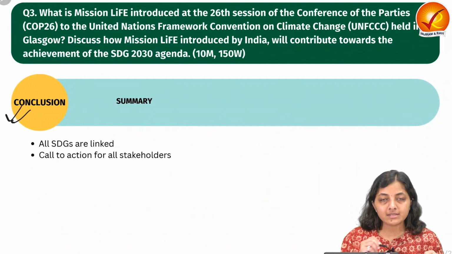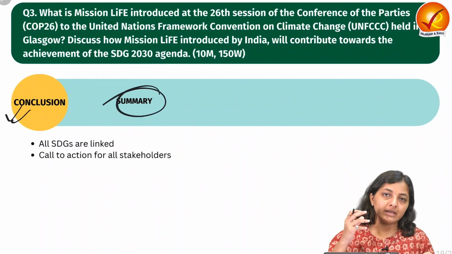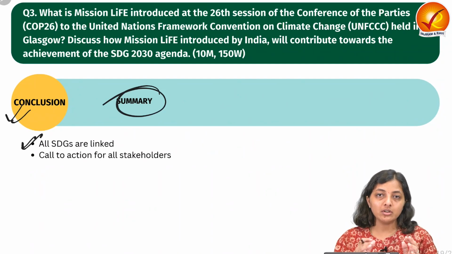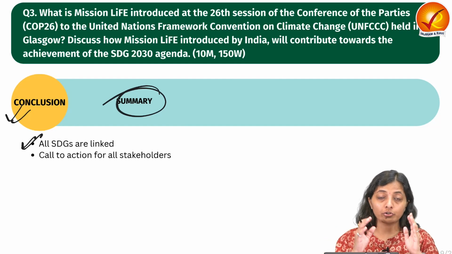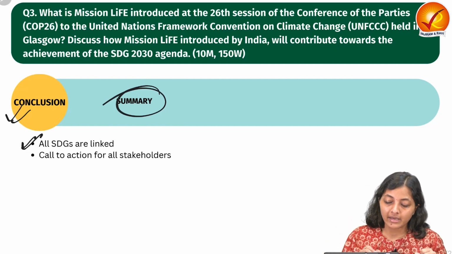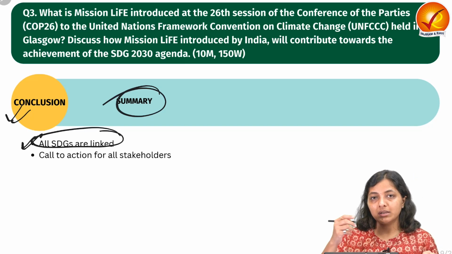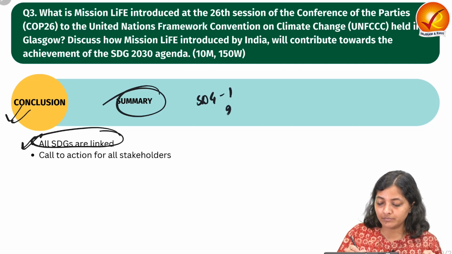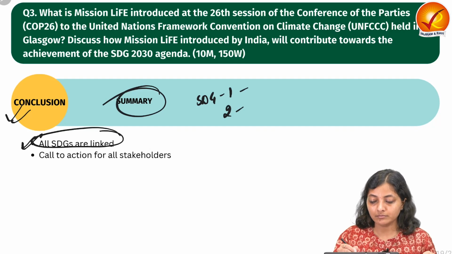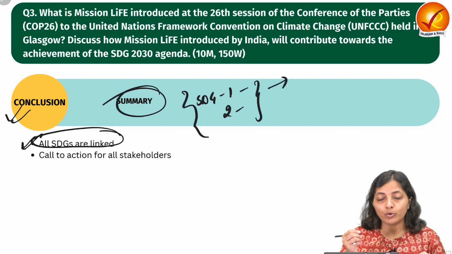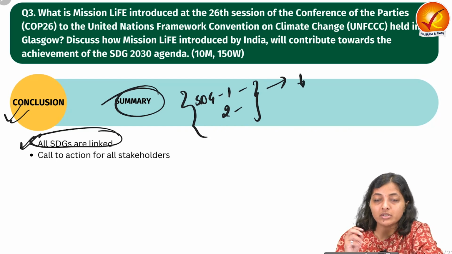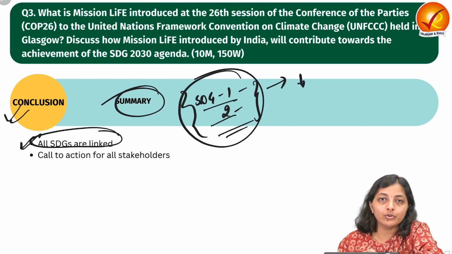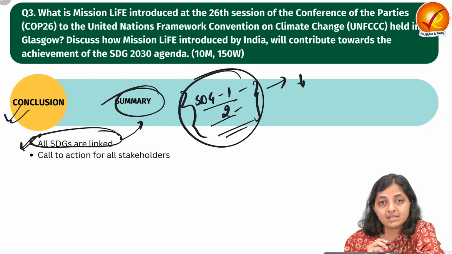So next is the conclusion. In conclusion, you can write a summary like this: the LiFE mission has the potential to contribute to a sustainable future, or to contribute to the fulfillment of the SDG goals. Indirectly or directly, all SDGs can be linked to the LiFE initiative, like SDG goal number 1 and 2, no poverty and zero hunger, would be fulfilled with the employment generation and the reduction in food wastage. This way we can get the SDG goal number 1 and 2. So all the SDGs are linked to this LiFE mission.